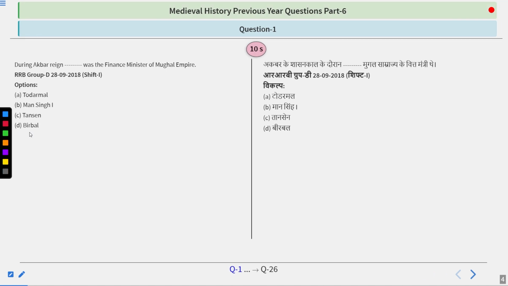So the first question that we have is, during Akbar's reign, Dash was the finance minister of the Mughal Empire. It is a very easy question. I hope you must have heard about him. The options are Todermal, Mansingh I, Tansen or Birbal. So take your time and try to find out the answer, guys.